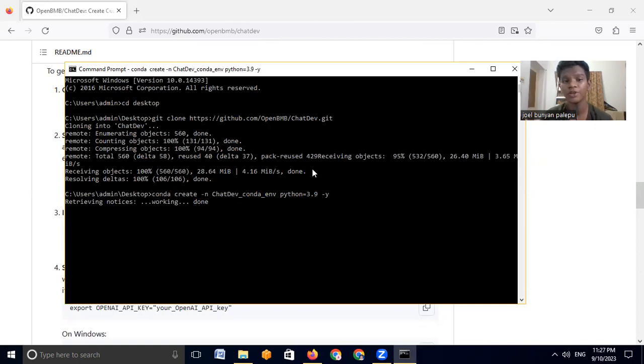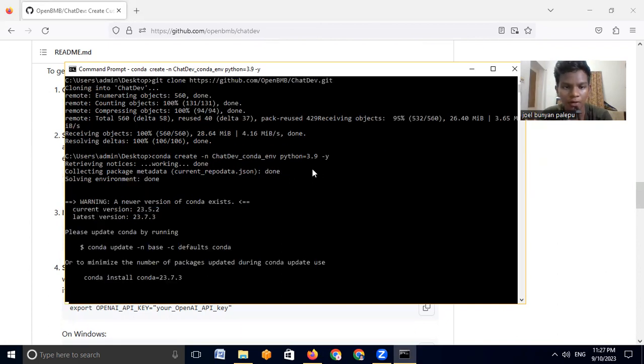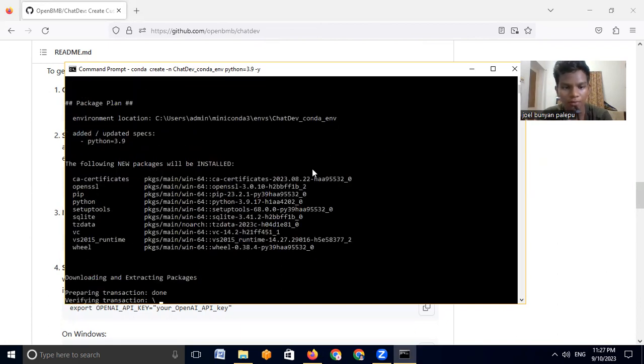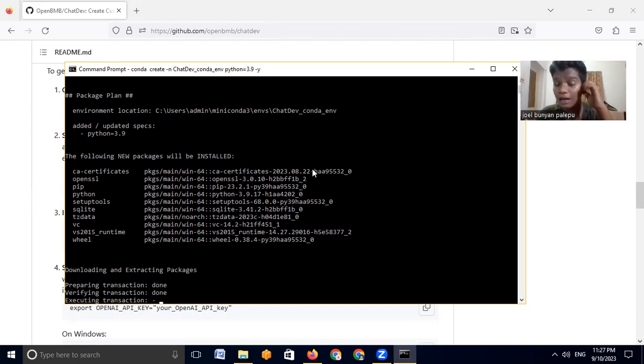Okay, so I think we should use OpenAI also. So make sure to have an OpenAI API key. I'll just run this. Collecting package metadata.